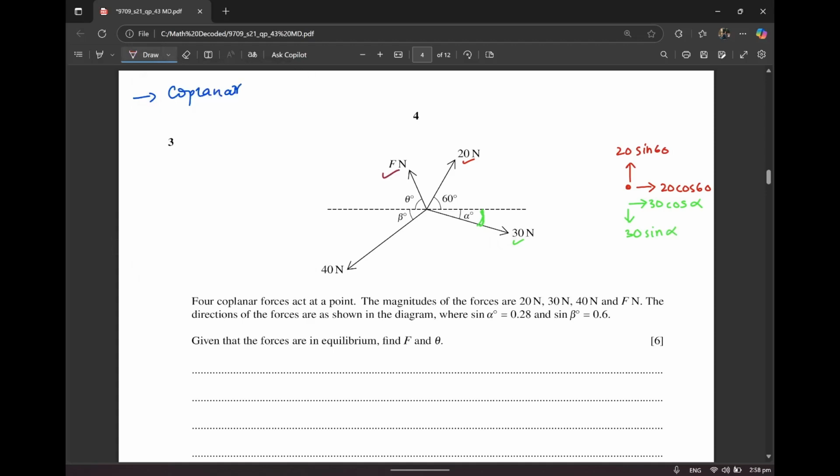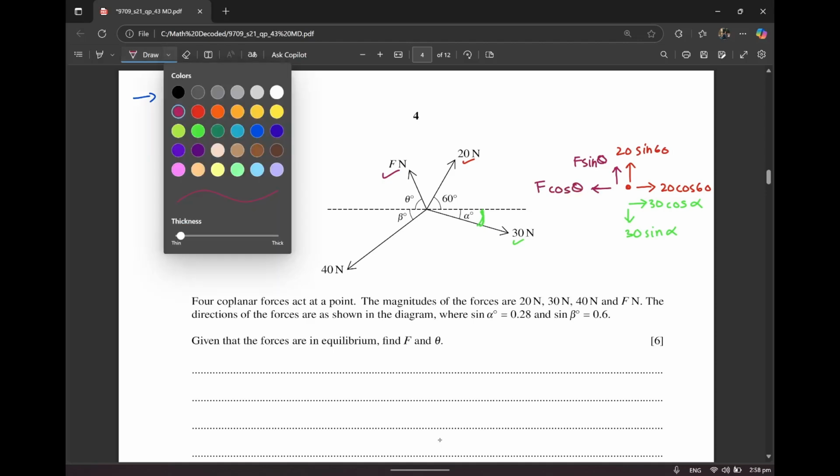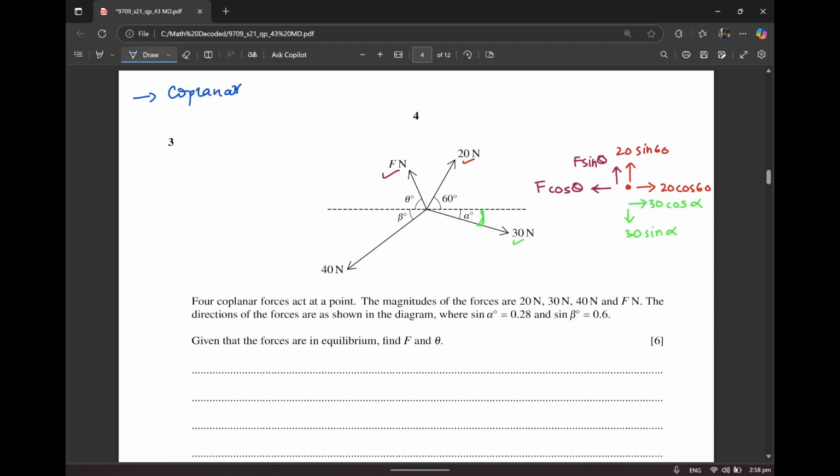Now let's have a look at this one. This is going to be F sine theta, F cos theta. And last one, 40 cos beta and 40 sine beta.